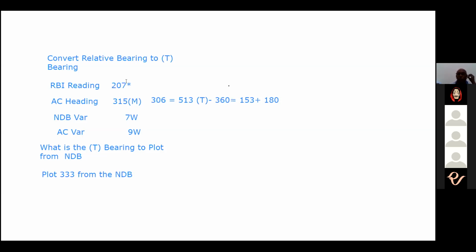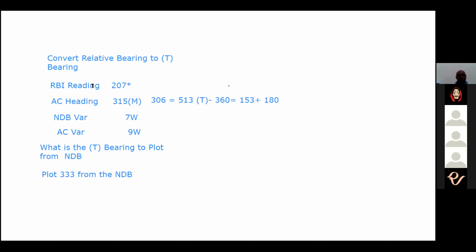Remember how to get true bearing? Relative bearing plus true heading gives you true bearing. So this true bearing 513 means 306 plus 207, is it? Absolutely correct.